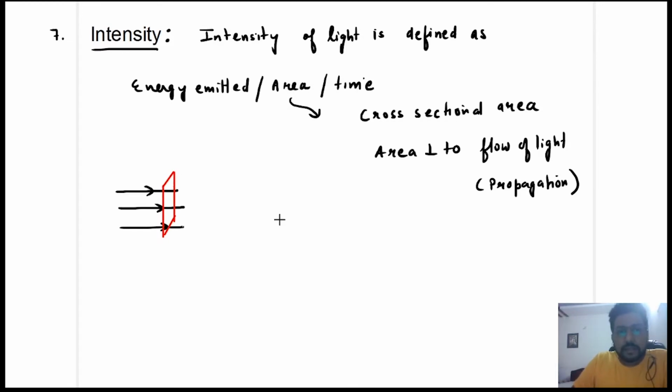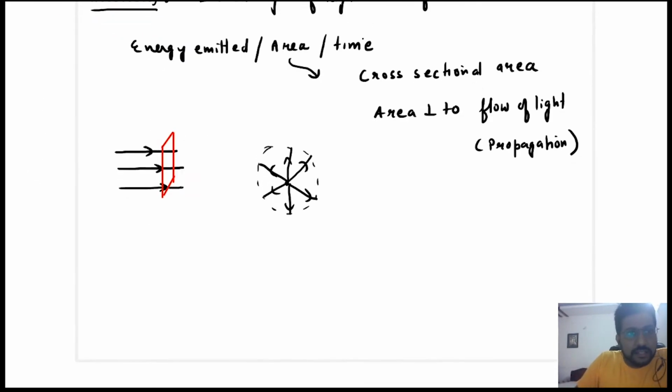Okay. Suppose there is a point source of light. In that case, you will say that area perpendicular to the flow of light is spherical. क्यों? क्योंकि point source से कैसे light निकलेगा? Radial light निकलेगा. So the area that you have to consider is spherical.